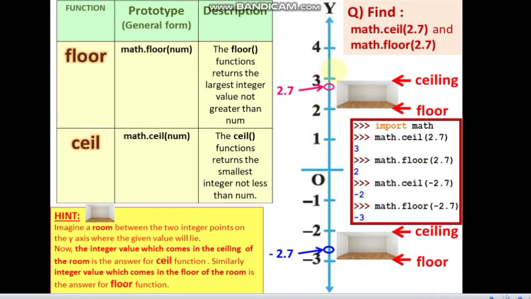That is 3. And floor is, if it is a room between 2 and 3, which integer comes at the floor of that. At the floor you have the integer 2, the number which is less than the given number but more than any other smaller integer. So the floor function returns the largest integer value not greater than the value given in the question. So 2 is that number.